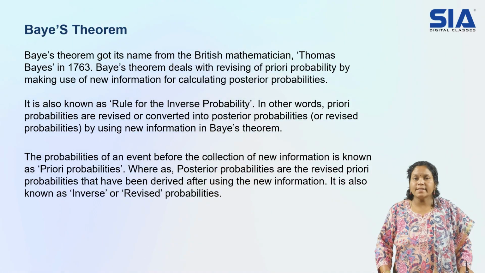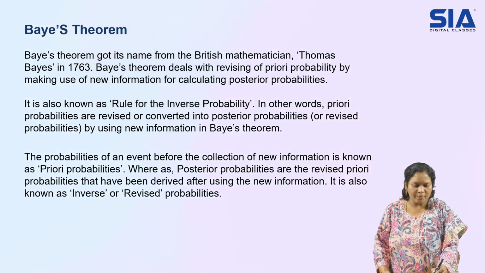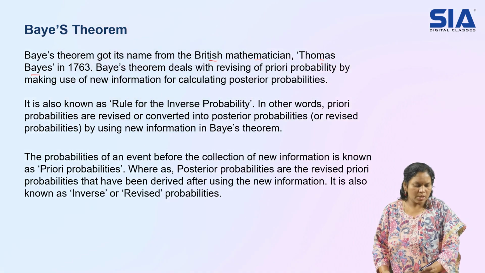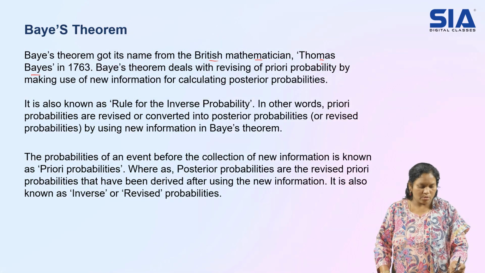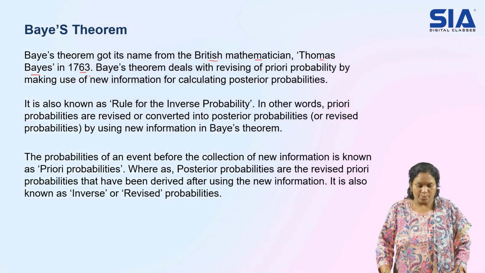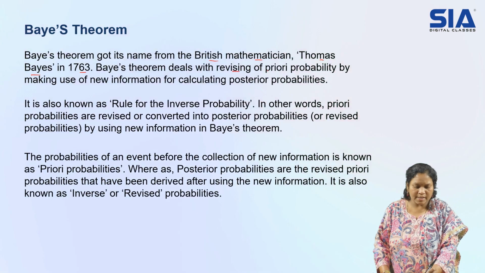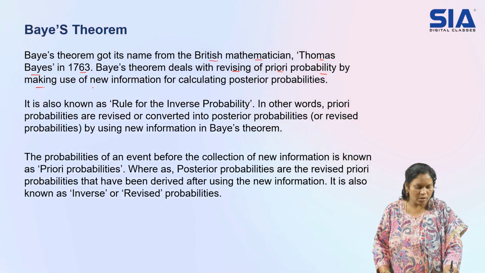Bayes is a person; the theorem has been given his name. Bayes theorem got its name from the British mathematician Thomas Bayes. Thomas Bayes is the name of the scientist or mathematician. In 1763 he gave this to us. Bayes theorem deals with revising prior probability by making use of new information for calculating posterior probabilities.